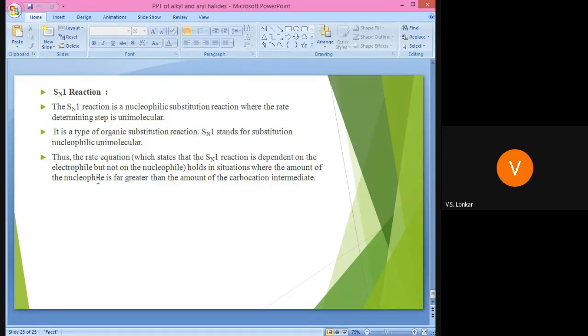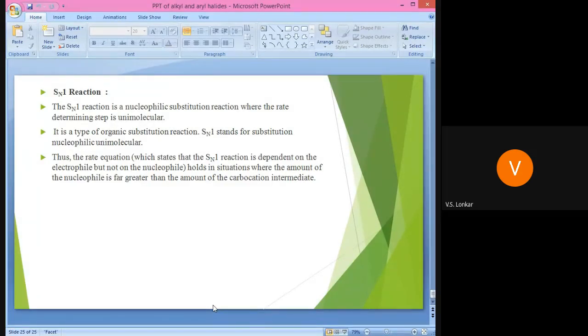The starting material is a tertiary alkyl halide: the hydrolysis of a tertiary alkyl halide with aqueous KOH takes place by the SN1 reaction.